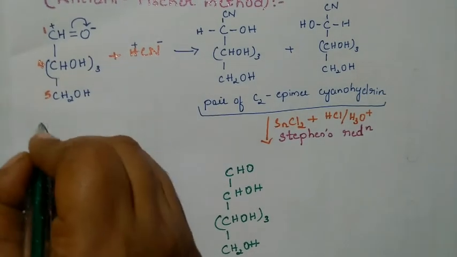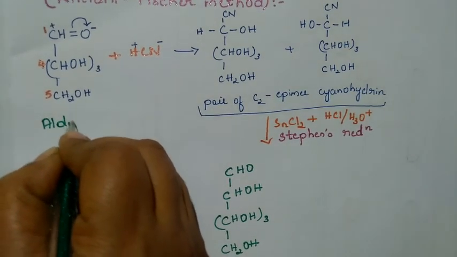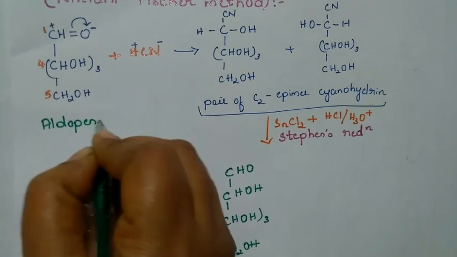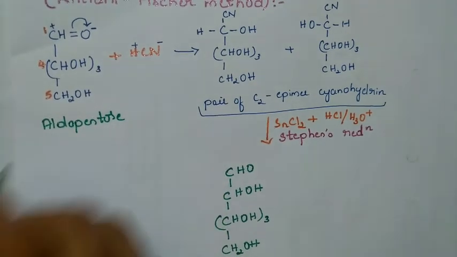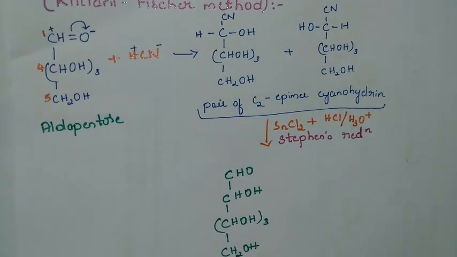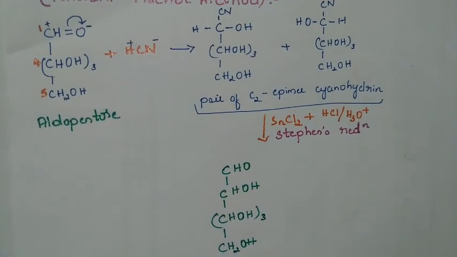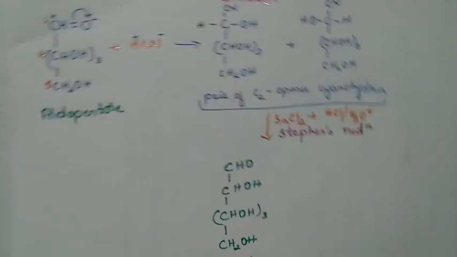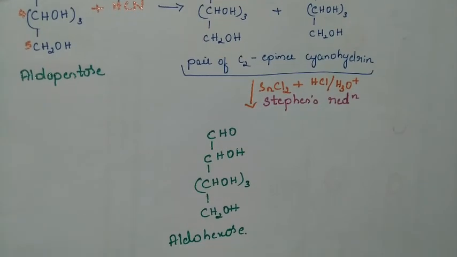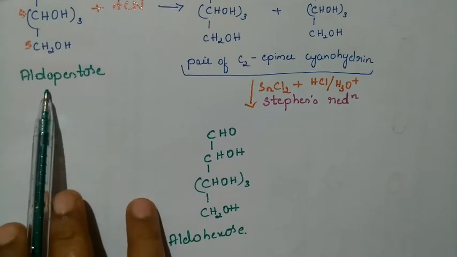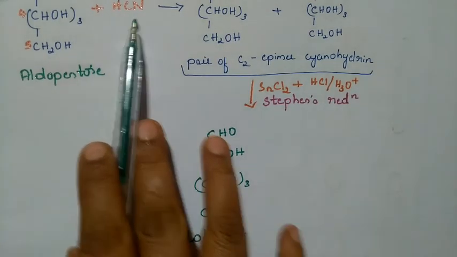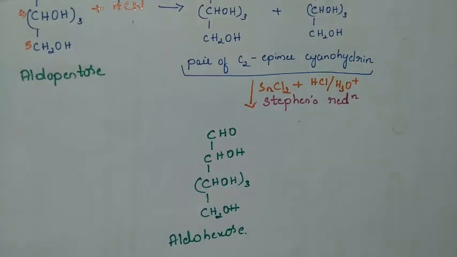We took an aldopentose here, with 5 carbon atoms, and it is converted into a 6 carbon compound, an aldohexose. We took an aldopentose, treated it only with HCN, then Stephen's reduction, and we got an aldohexose. I hope it is clear. Further, one more method is there, so we shall continue with that also. I hope this method is clear. One method is complete.